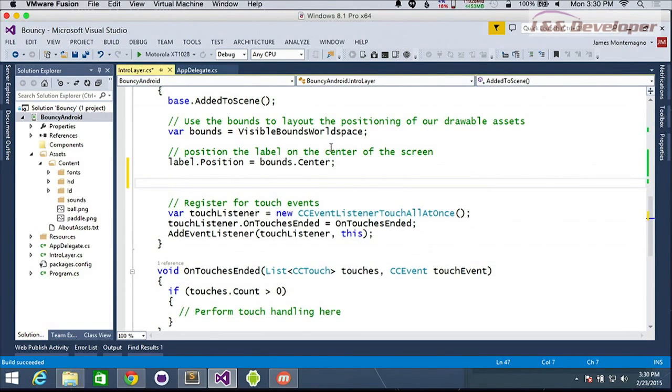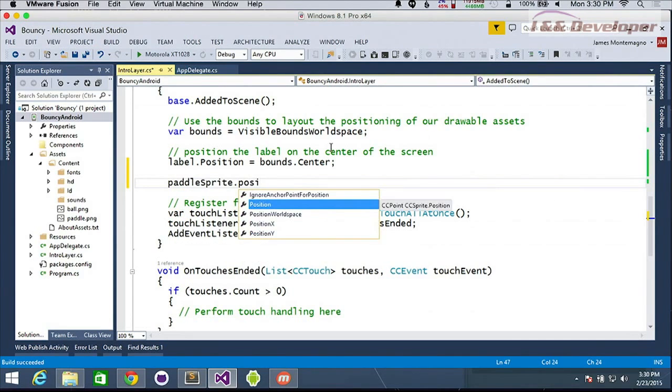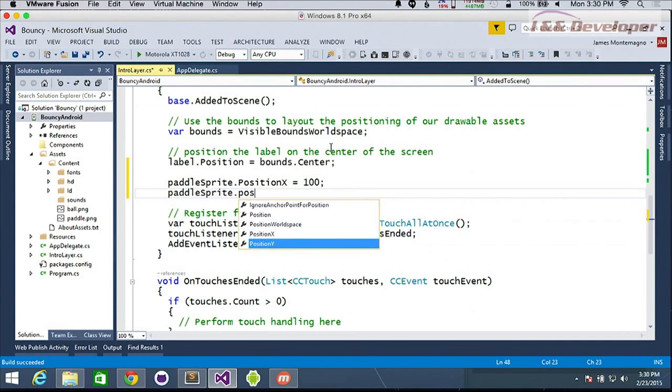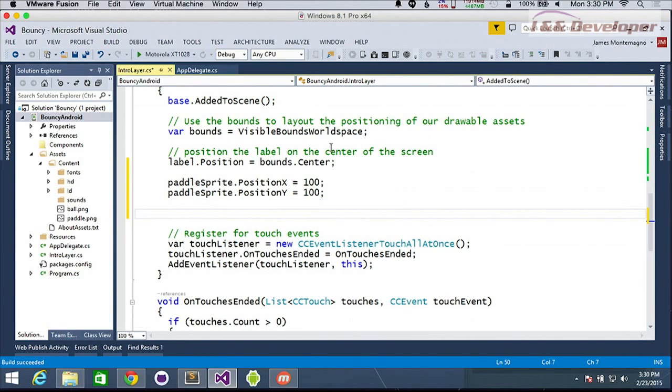And we can also go ahead and say paddle sprite dot position, and you can set the position X and the position Y. So let's go ahead and set the paddle sprite position X equal to 100 and paddle sprite dot position Y equal to 100. We're just hard coding them here, but these are pixel based.